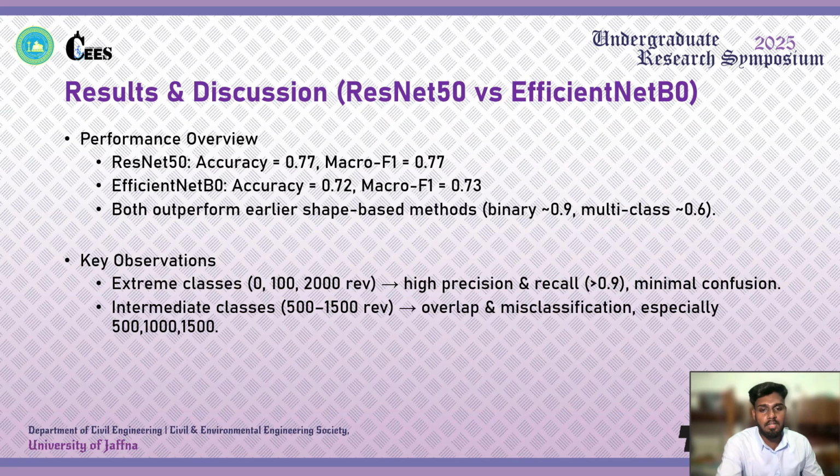Let's move on to the results part. In terms of performance, ResNet 50 achieved 0.77 accuracy and EfficientNet B0 reached 0.72 accuracy, both outperforming earlier shape-based methods that struggled around 0.6 for multi-class classification. The key finding is that extreme classes like 0, 100, and 2000 were easy to classify, but the intermediate classes such as 500, 1000, and 1500 were much harder to distinguish.